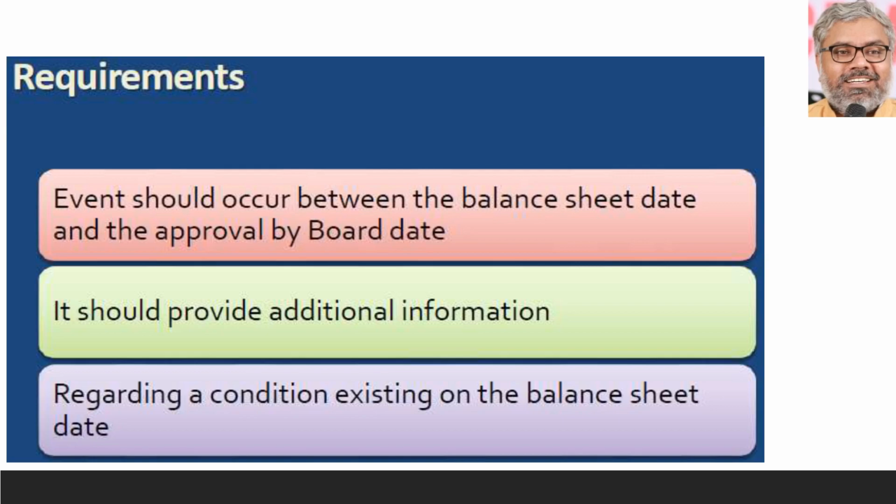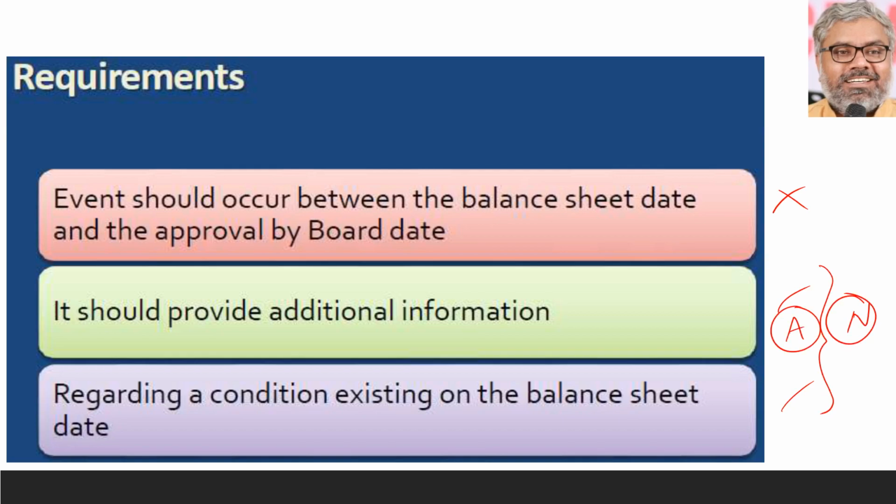First thing first, the event should occur between the balance sheet date and the approval by the board date. That you have to check. Second, that event should provide some additional information regarding a condition that existed already on the balance sheet date. Then only it becomes an adjusting event. If the first condition is not satisfied, it is outside the purview of AS4. If these two conditions are not satisfied, then it is a non-adjusting event. If these two conditions are satisfied, it becomes an adjusting event.